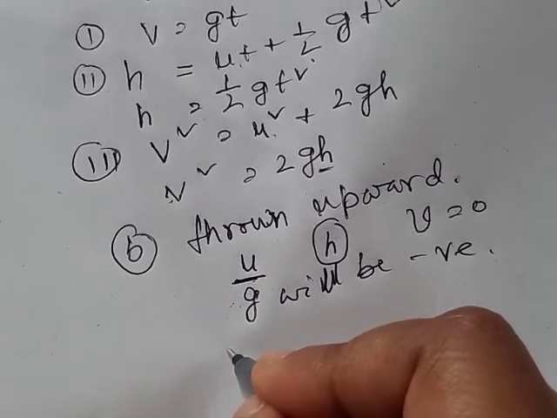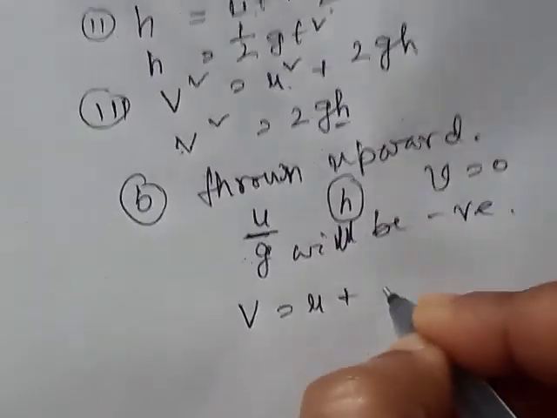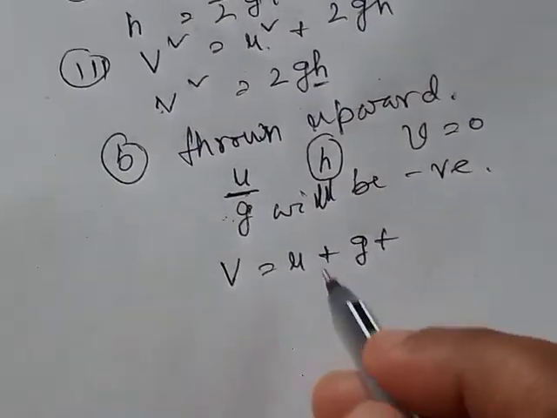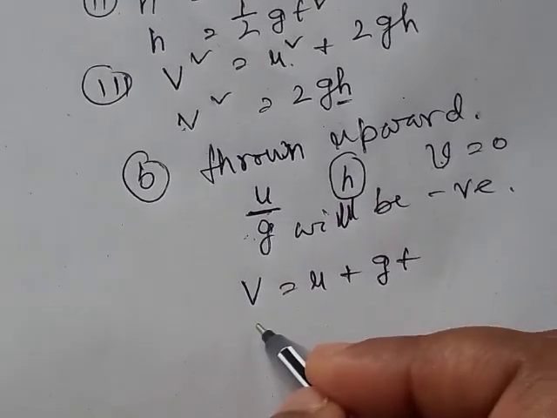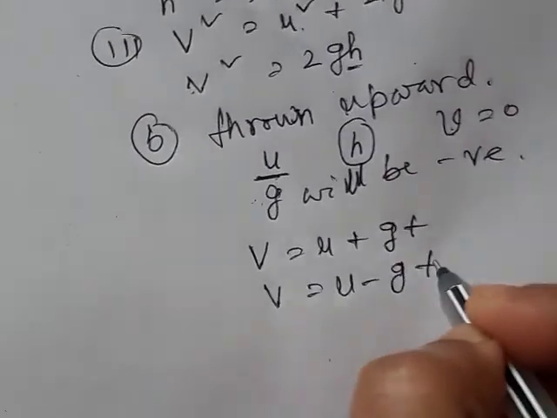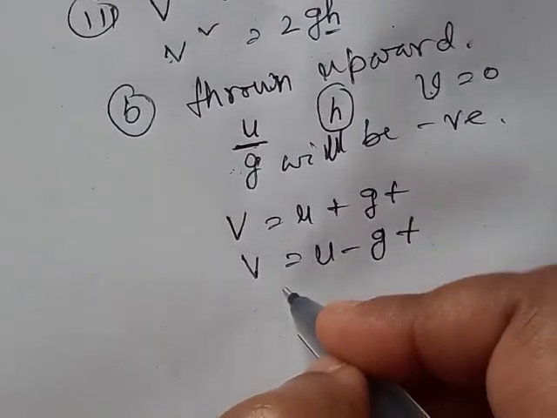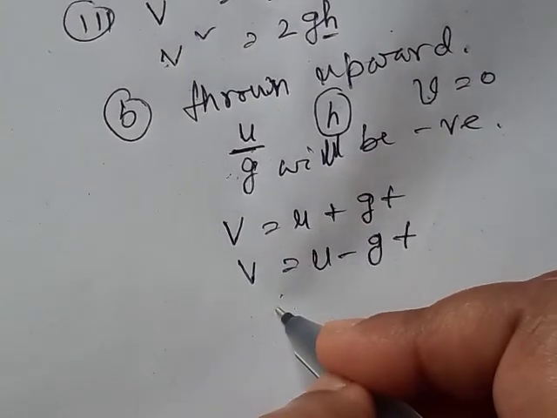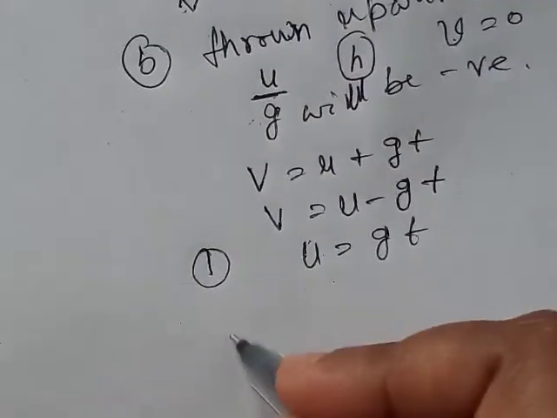The first formula v is equal to u plus gt becomes, for upward movement, v is equal to u minus gt. As v is 0, u is equal to gt. This is the first equation.